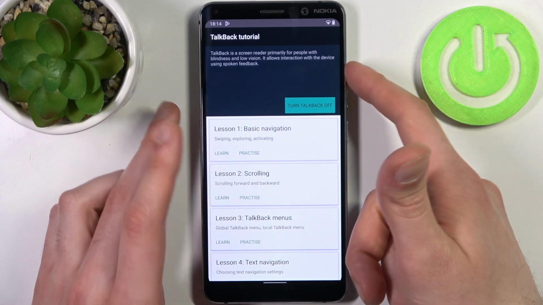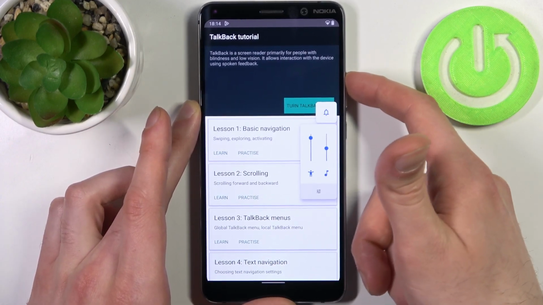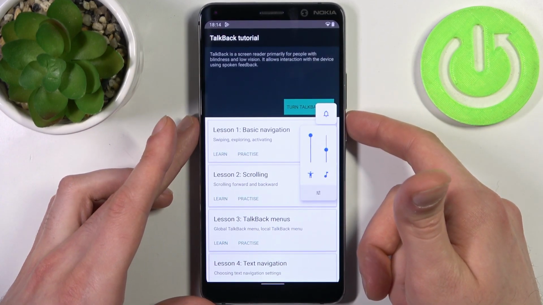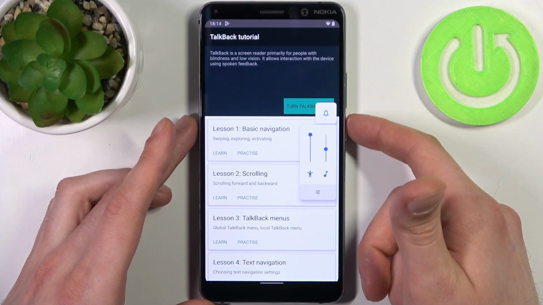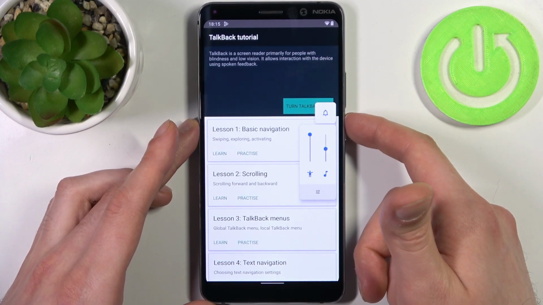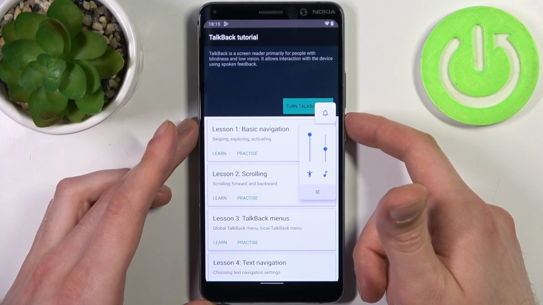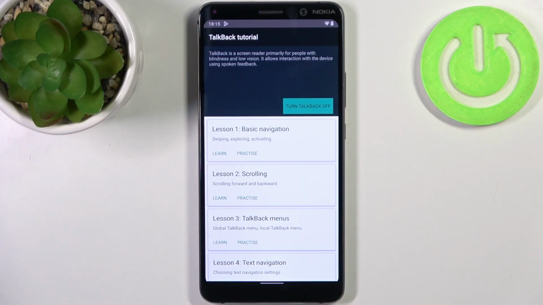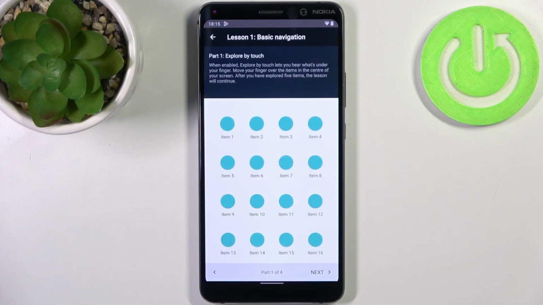TalkBack on. TalkBack is a screen reader primarily for people with blindness and low vision. It allows interaction with the device using spoken feedback. TalkBack tutorial. Ring. Accessibility volume set to 100%. Automatically advancing to lesson 1.